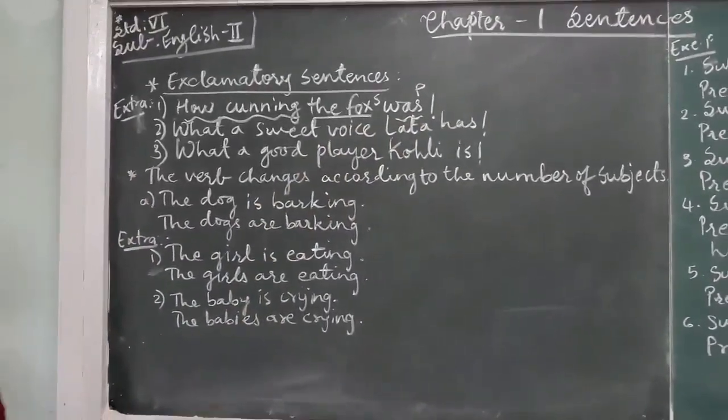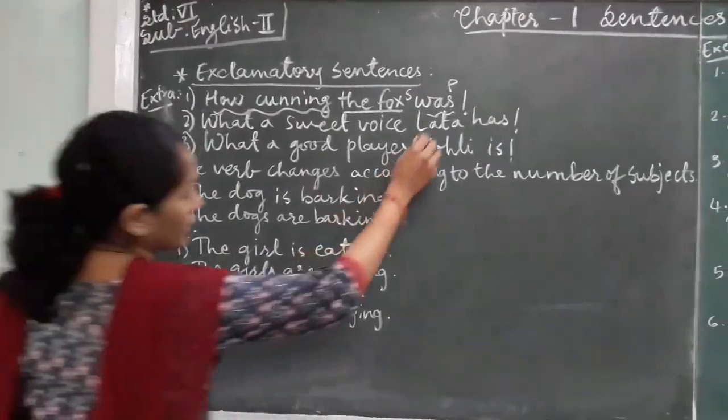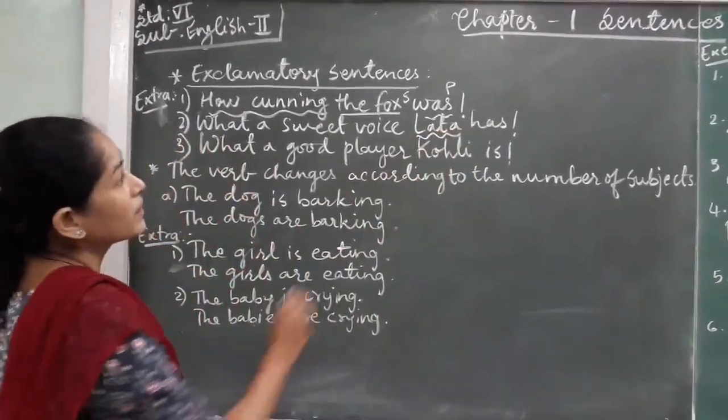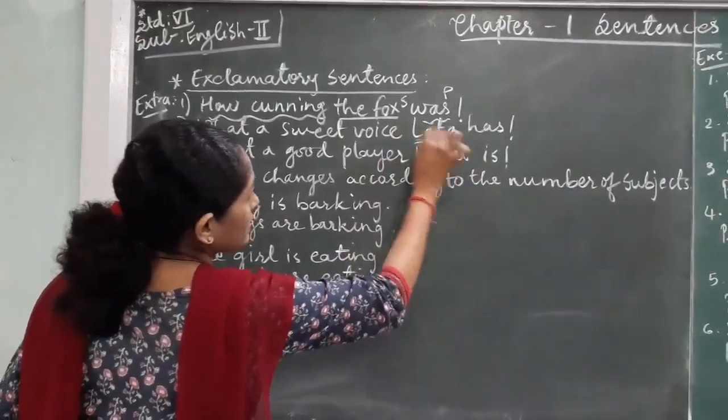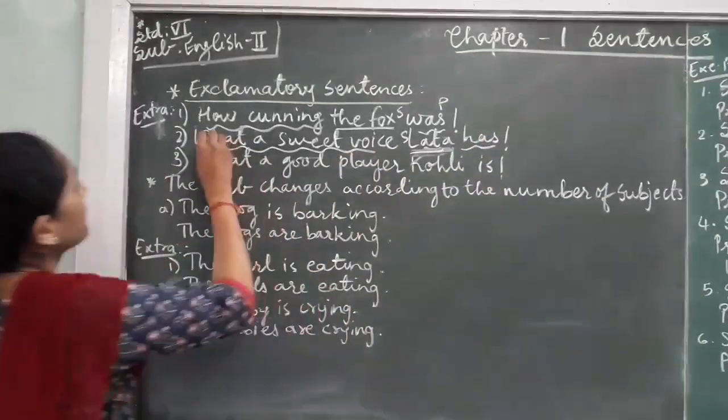The next sentence, what a sweet voice Lata has. Here we are talking about Lata. So Lata becomes our subject, and the rest of the part of the sentence becomes our predicate.